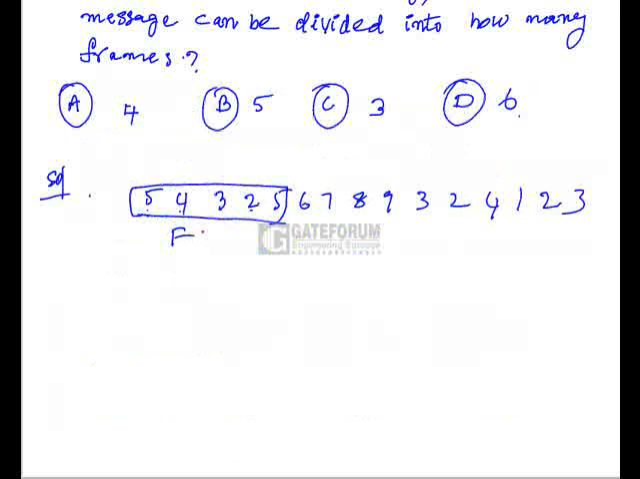Let it be frame 1. Next is the start of the next frame. So 6 is the header count. There are 6 characters including this count. 1, 2, 3, 4, 5, 6. So this is another frame. So it will define the frame boundaries.